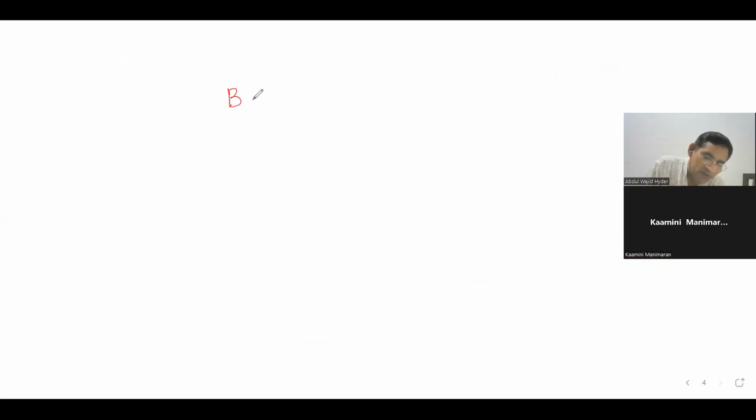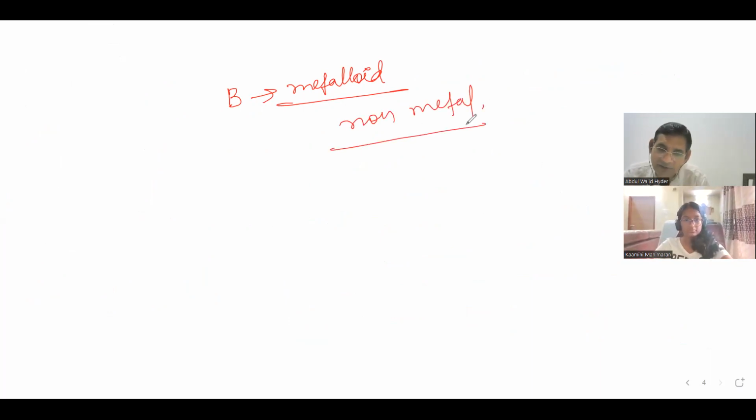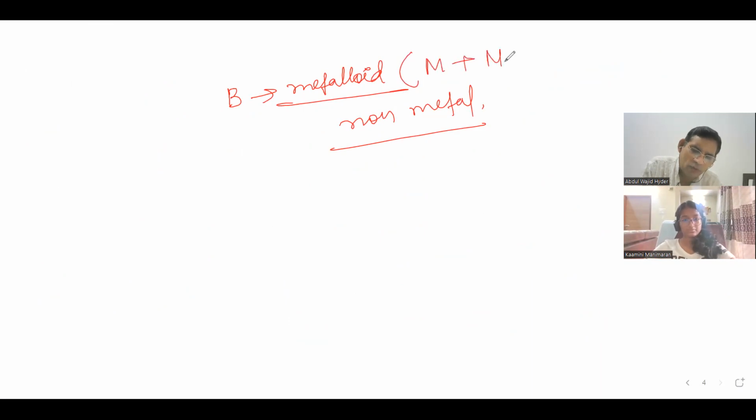For boron, in chemistry, they will be writing first metalloid, and then in the next para they will be writing non-metal. So you will get confused now, whether it is non-metal or metalloid, what is right. Metalloid means metal and non-metal both, and this will be more and this will be less. So that's why in the next para they have written this.